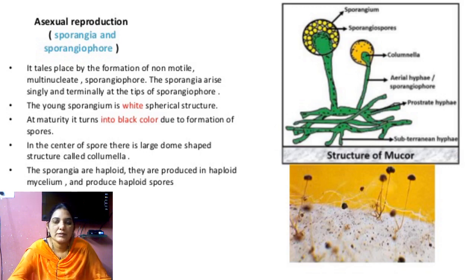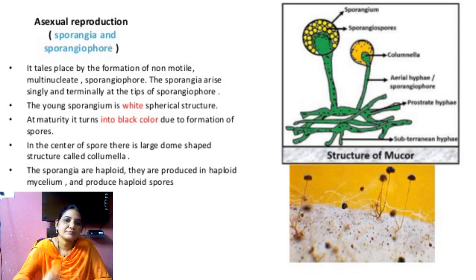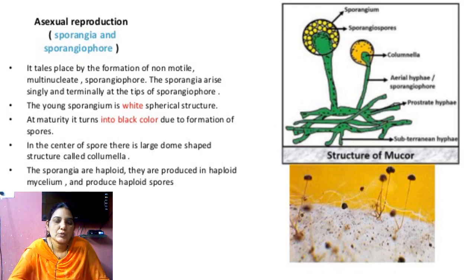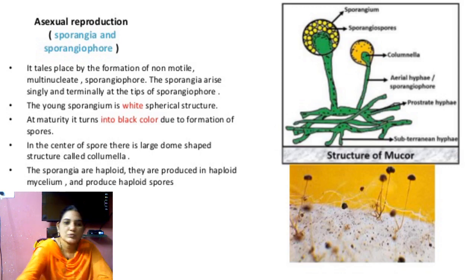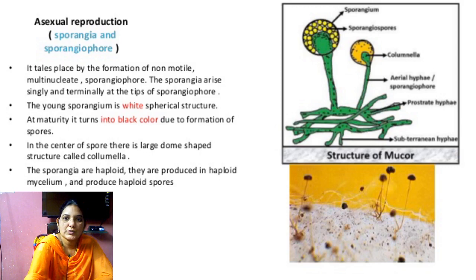The columella is the middle part, a dome-shaped structure. The columella is covered by the sporangium, and the sporangium produces spores. These spores do not have flagella, so the spores are called aplanospores.